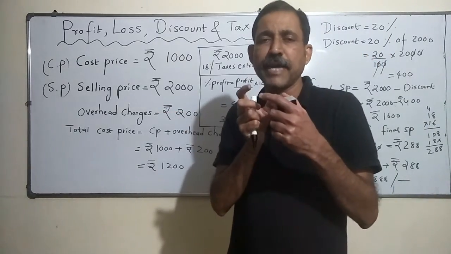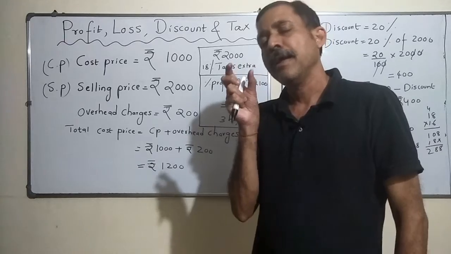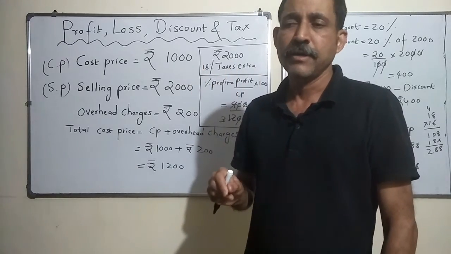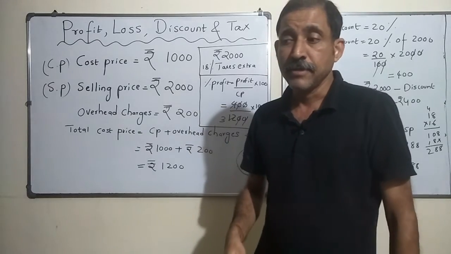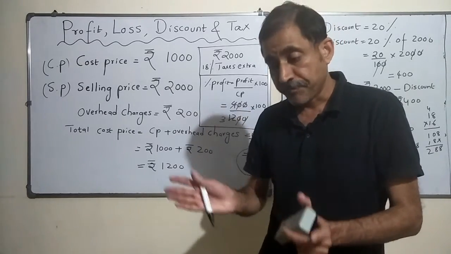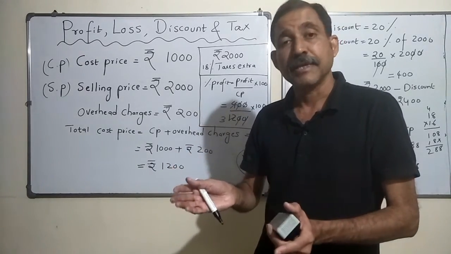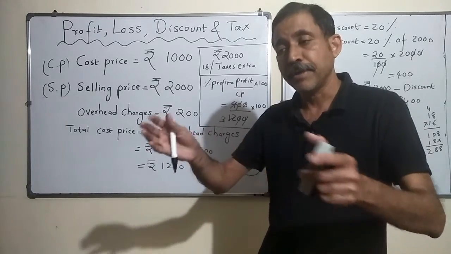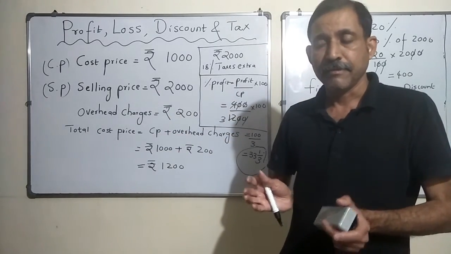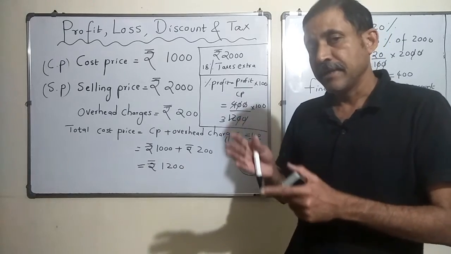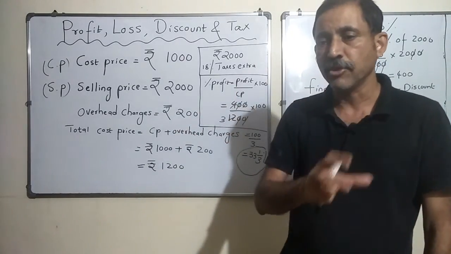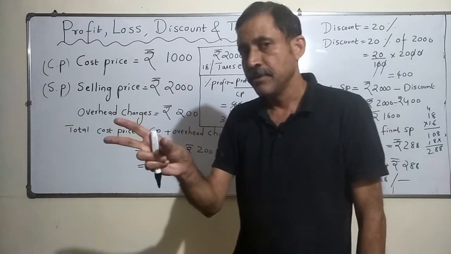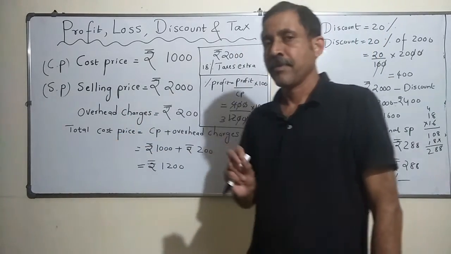Half of the tax amount you send to the central government, and the other half you give to the state government. If that guy came to your shop, it is a transaction that happened intra-state, inside the state. So for an intra-state transaction, you give half to the state government and half to the central government.